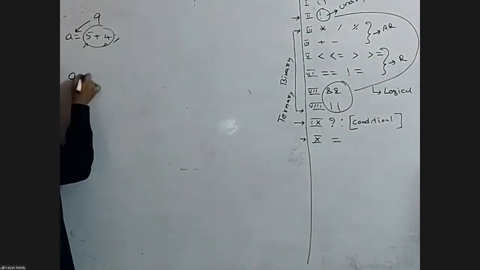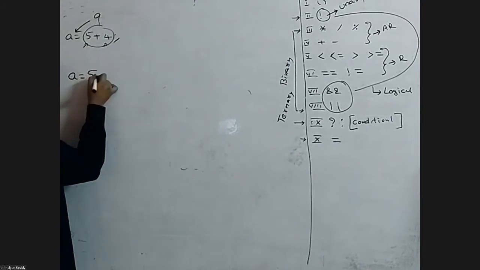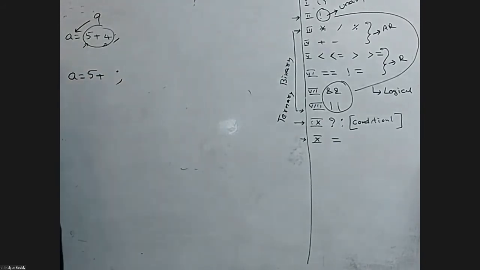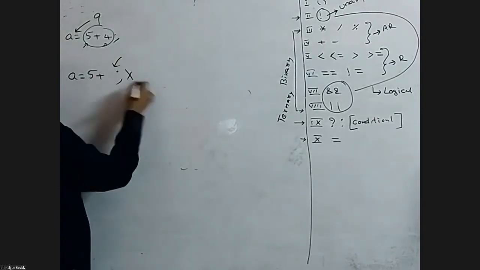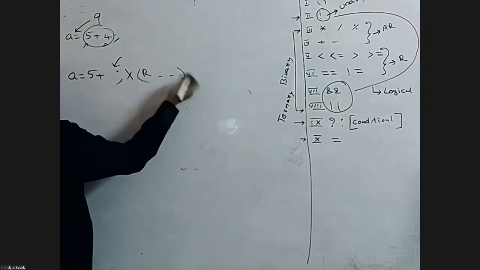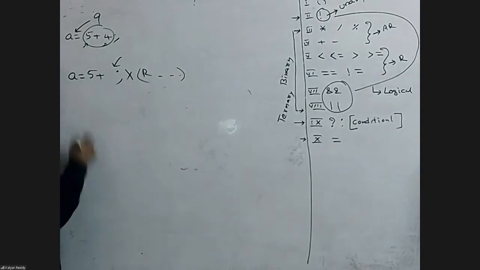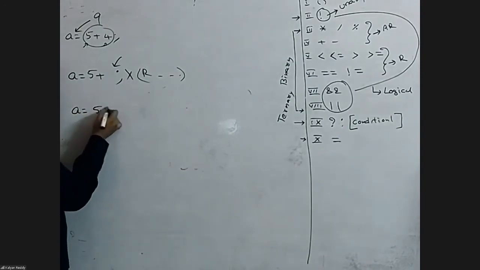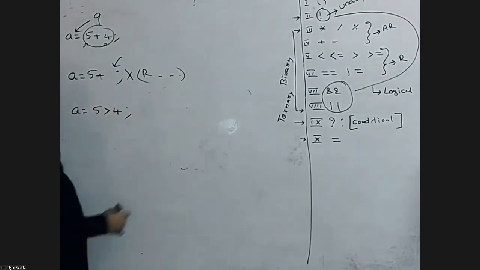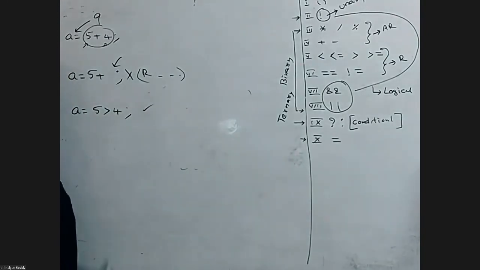Give an expression like this: A equals to 5 plus semicolon. Error. Error message, R value required. R value means right side. Given like this, A equals to 5 greater than 4. Yes, it is a valid expression. Now the value of A is 1.